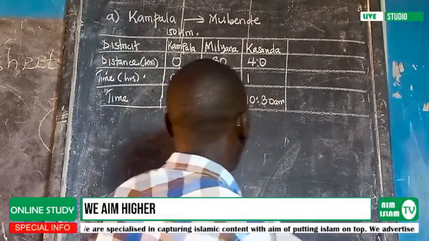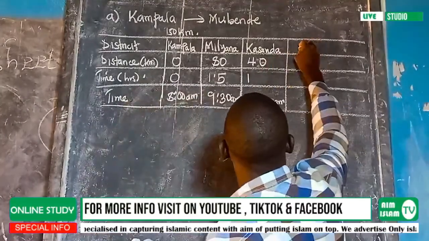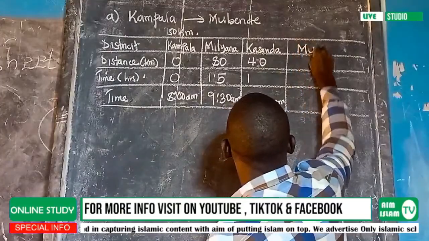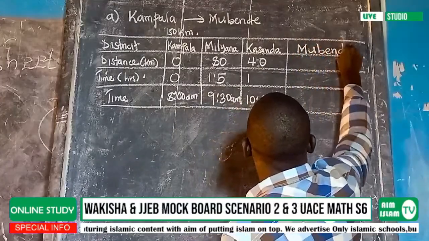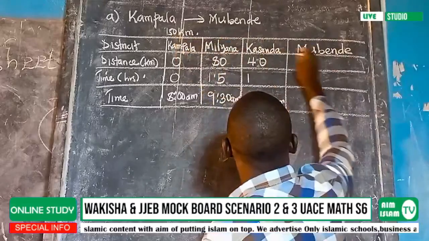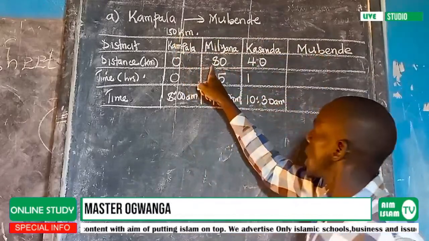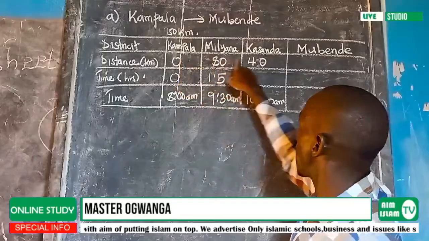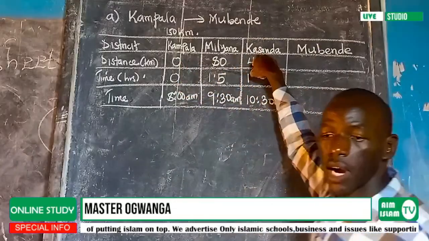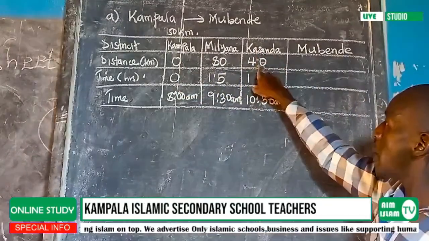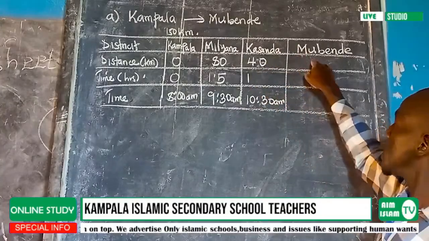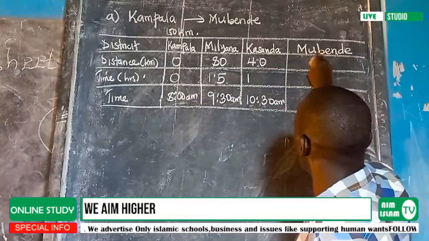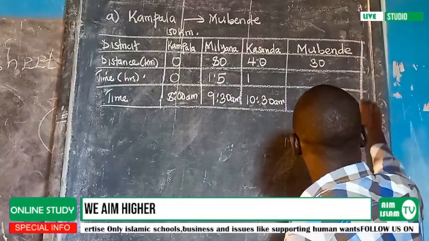And then they are saying, now from here we are going to go to Mubende. They have said the total distance was 150, meaning if I look at the distance covered so far from Kampala to Kasanda, we have so far already taken 120, meaning the remaining distance to reach Mubende is only 30 kilometers.